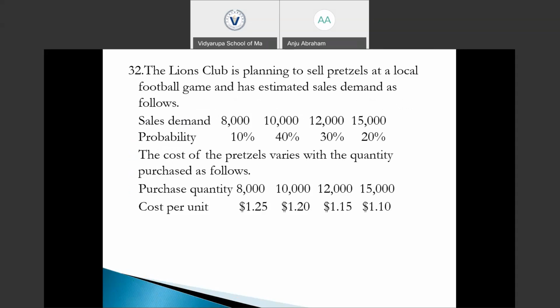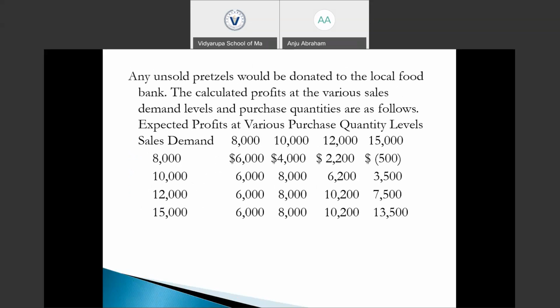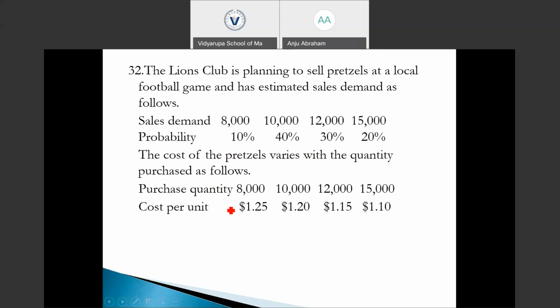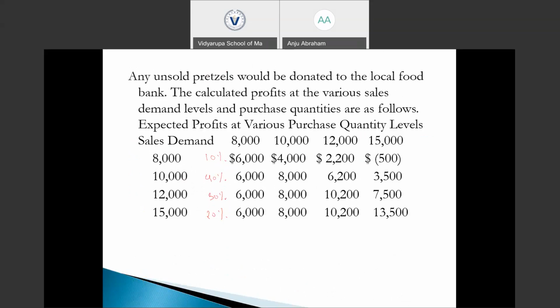So we have the probabilities of 10%, 40%, 30% and 20% respectively. Let me check once more: 10, 40, 30, 20. We need to find which purchase quantity we should recommend based on the expected profit.